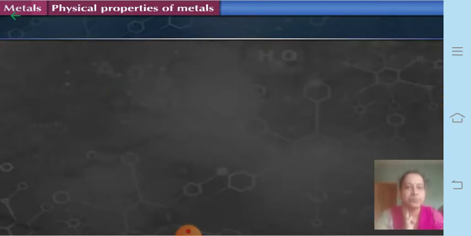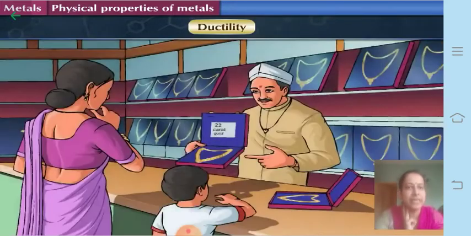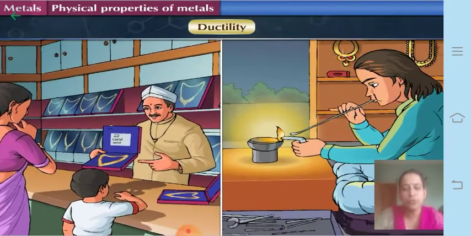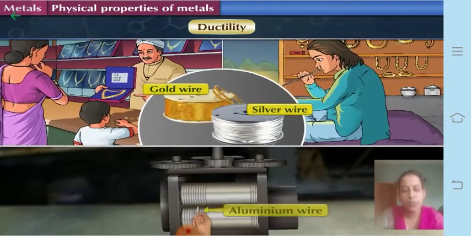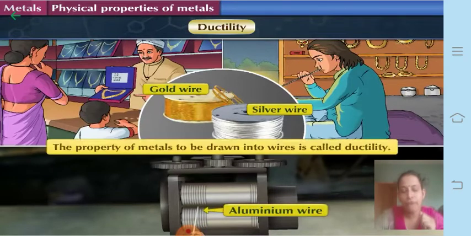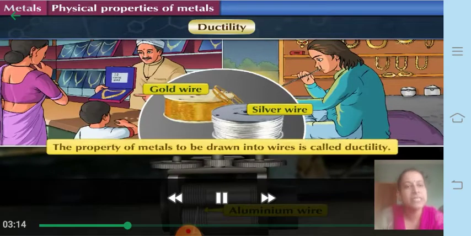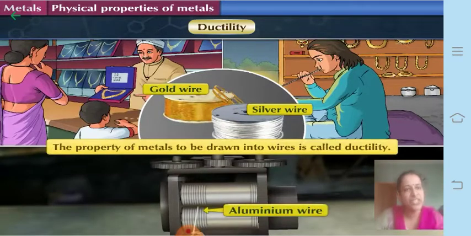Now let us see the next property, which is called ductility. You might have gone to a goldsmith shop and seen a goldsmith making a wire of gold or silver. When a metal is pulled through a hole, a wire is formed. This property of metals is called ductility. The definition of ductility is the property of metals to be drawn into thin wires.